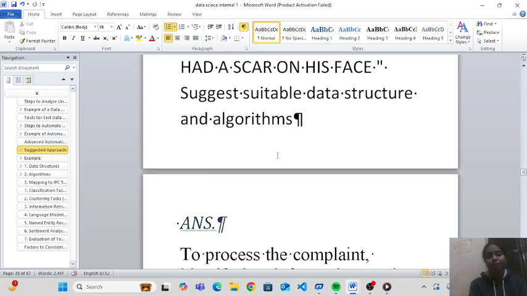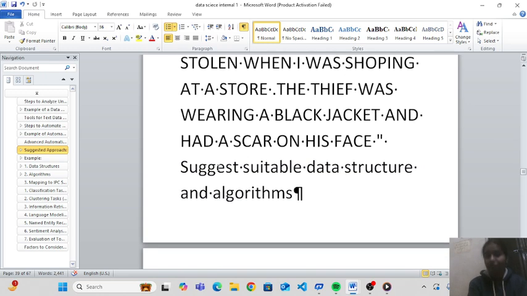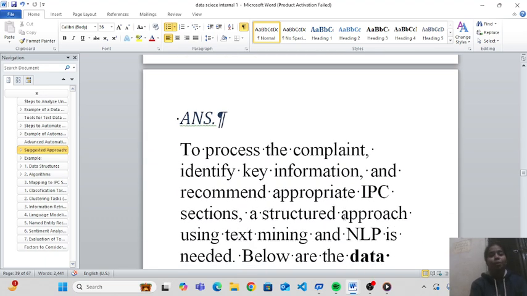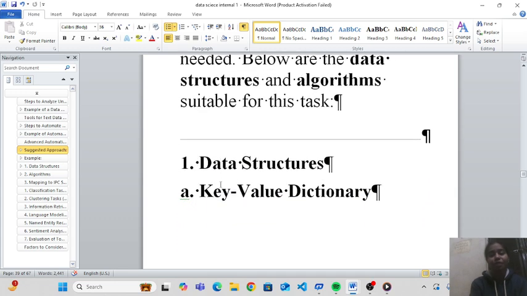In this question, we have a complaint, and in this complaint, we have to suggest a data structure and algorithm. So let's start. To process the complaint, identify key information and recommend an appropriate IPC section. A structured approach using text mining and NLP is needed. Below are the data structures and algorithms suitable for this task.